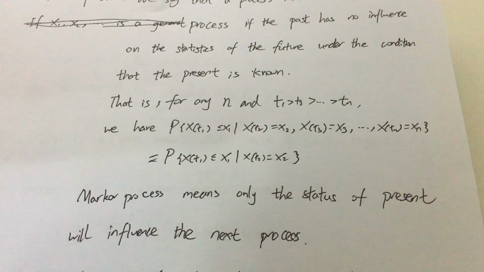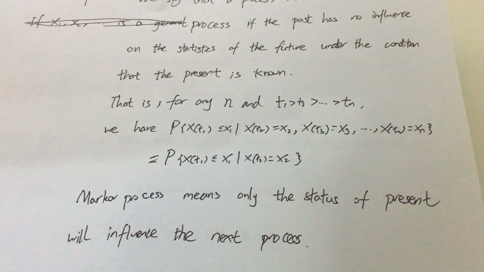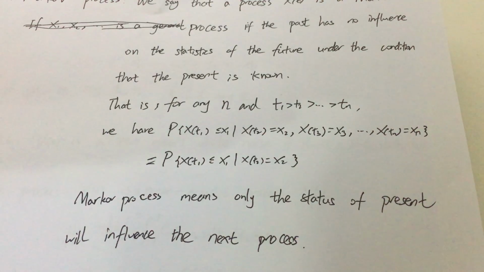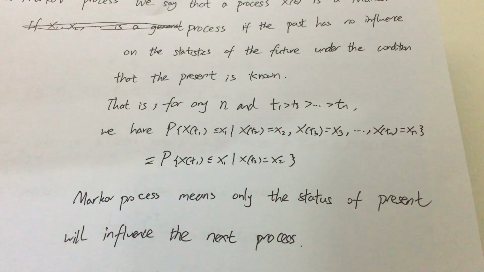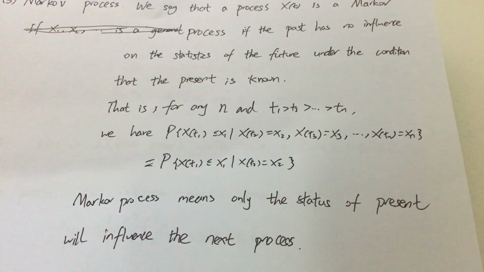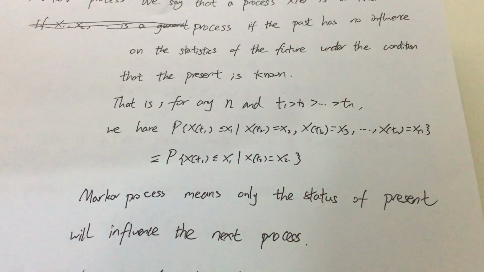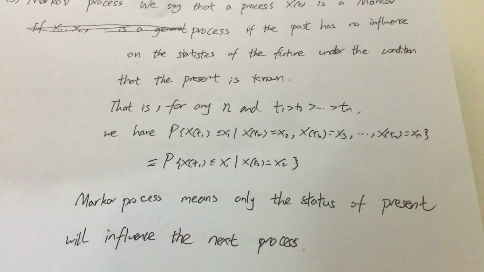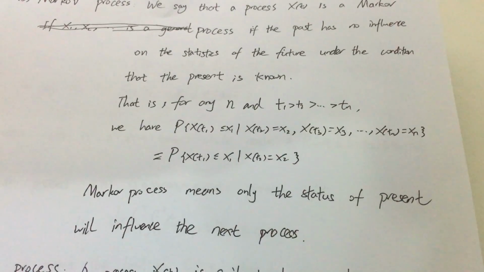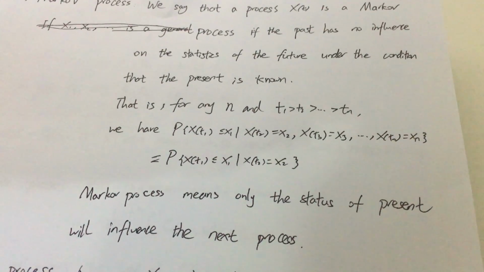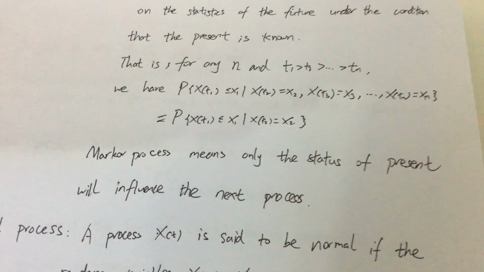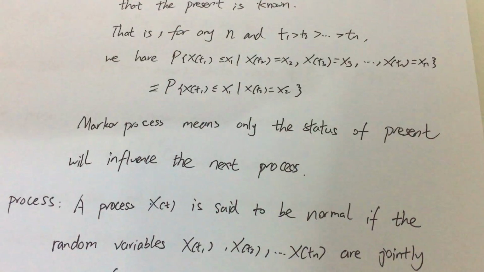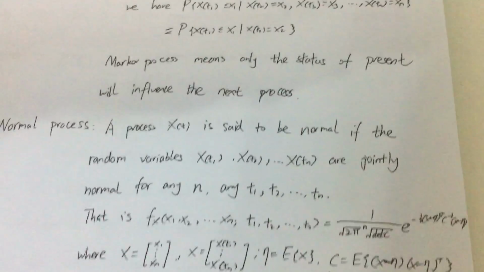x(t1) less than or equal to x1 under the condition of x(t2) equal to x2, x(t3) equal to x3, and so on up to x(tn) equal to xn, is equal to the probability of x(t1) less than or equal to x1 under the condition of x(t2) equal to x2. In my opinion, a Markov process means only the status of the present will influence the next process.